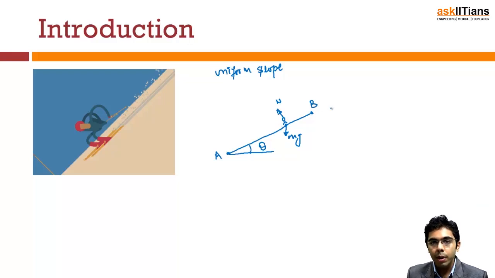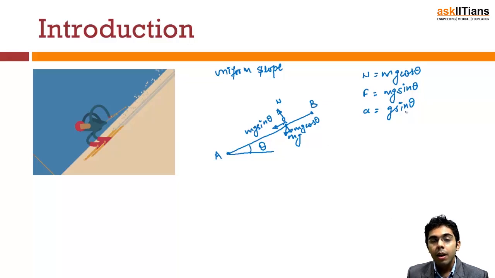Now if we resolve this, we get mg cos theta and mg sin theta. We can apply Newton's laws of motion: the normal force is equal to mg cos theta, and the force acting along the inclination is equal to mg sin theta. Therefore, acceleration is equal to g sin theta.